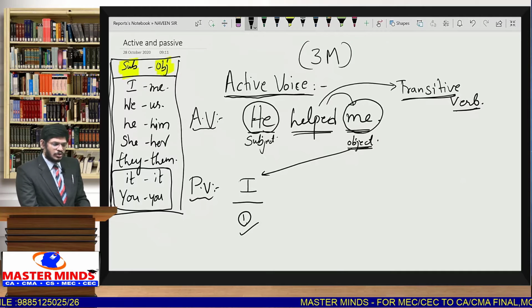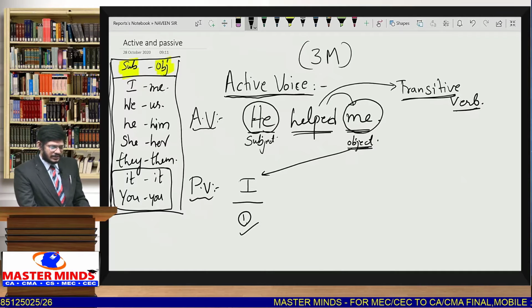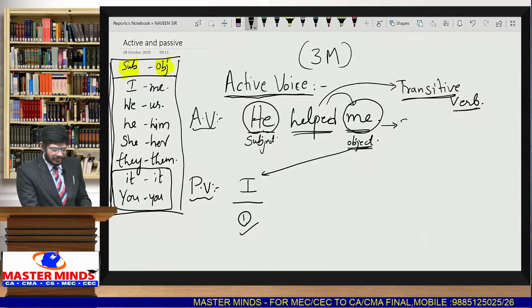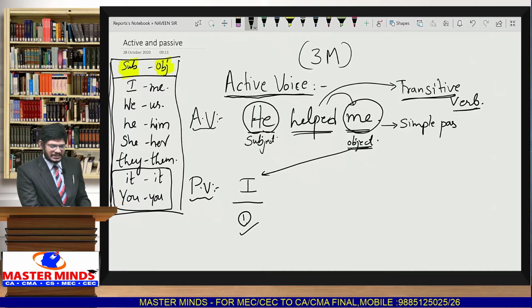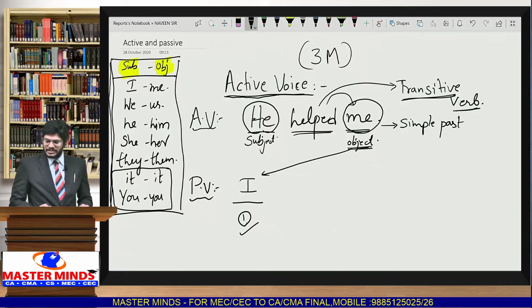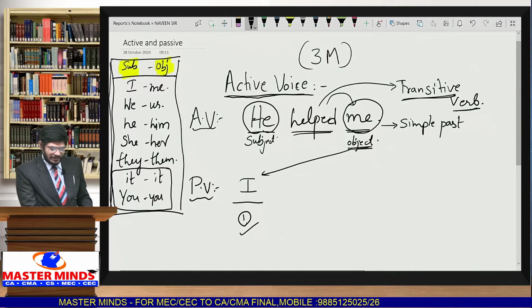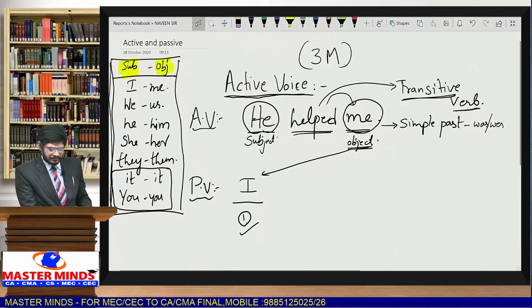So here the given sentence is in simple past. So what is the tense of the given sentence? It is in simple past. Whenever the sentence is in simple past, the helping verbs we have to take are was or were.